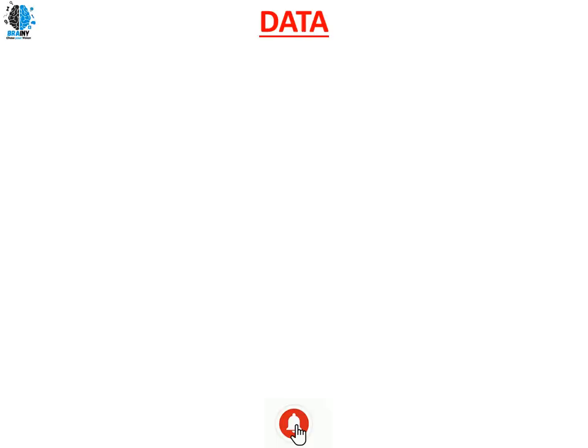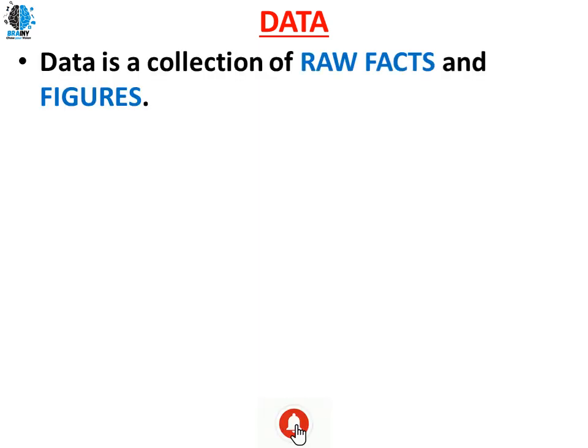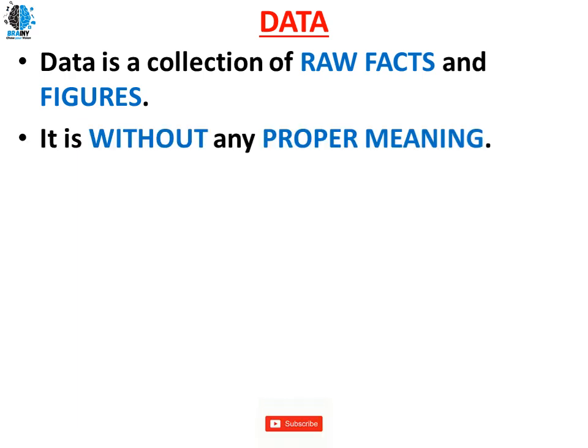To understand this, first we need to understand what is data. Data is a collection of raw facts and figures. It can be anything. Data will not have any proper meaning. We have to take the meaning out of the data. Data will be in a raw form always, right?